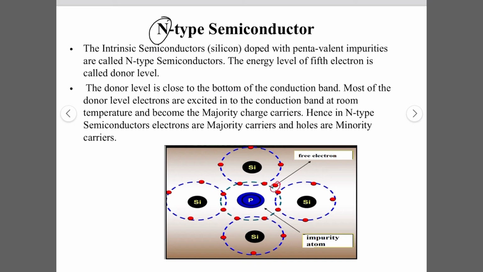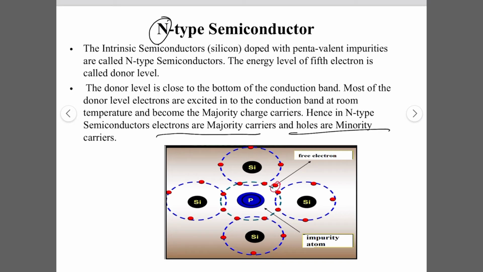So when intrinsic semiconductors like silicon are doped with pentavalent impurities, they are called N-type semiconductors. The energy level of the fifth electron is called the donor level. Of course, the donor level is very close to the bottom of the conduction band, and most of the donor level electrons are excited into the conduction band at room temperature, and they become the majority carriers. Hence, in N-type semiconductor, electrons are the majority carriers, and holes will be the minority carriers.